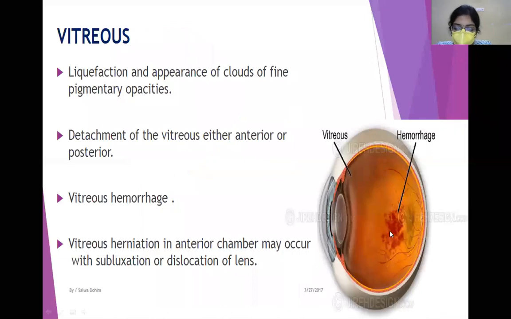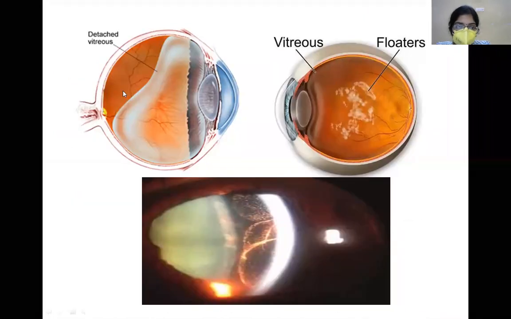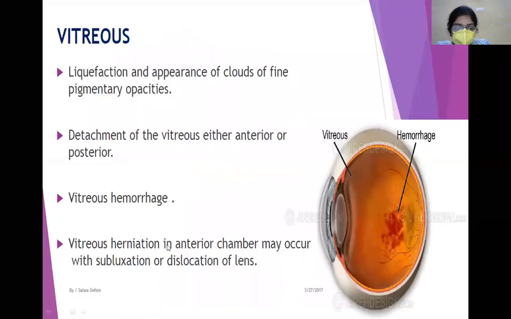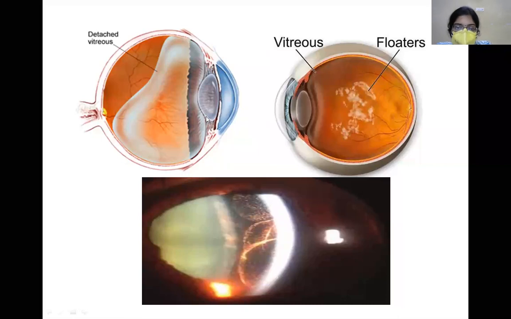So a vitreous hemorrhage can occur, a detached vitreous can occur, vitreous floaters can occur, as well as the vitreous can herniate itself. Vitreous herniation in the anterior chamber may occur with subluxation or dislocation of lens. See, this was the lens. Suppose the lens has undergone subluxation or dislocation anteriorly. The lens is the structure which is holding all this vitreous in place, from coming forwards.